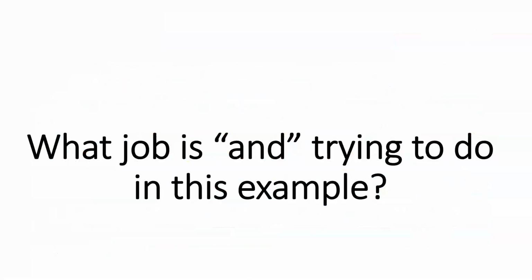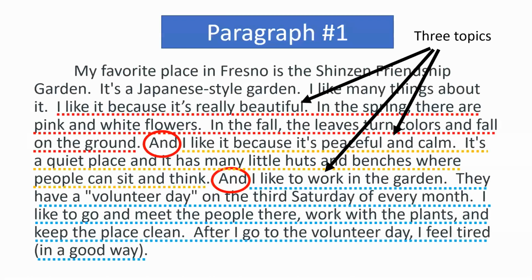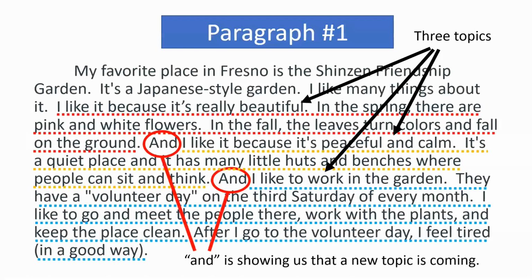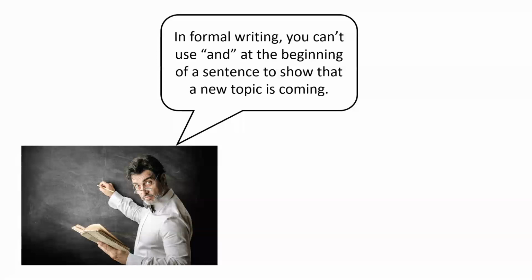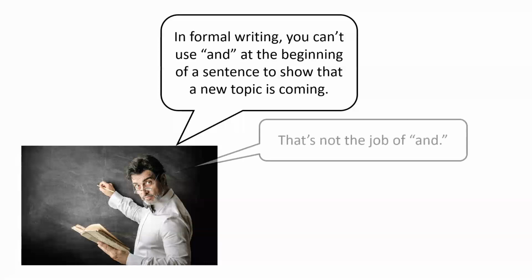So 3 topics. What is the job of and? So, and is showing us that a new topic is coming. Now, our English teacher is going to say, in formal writing, you can't use and at the beginning of a sentence to show that a new topic is coming. That's not the job of and.